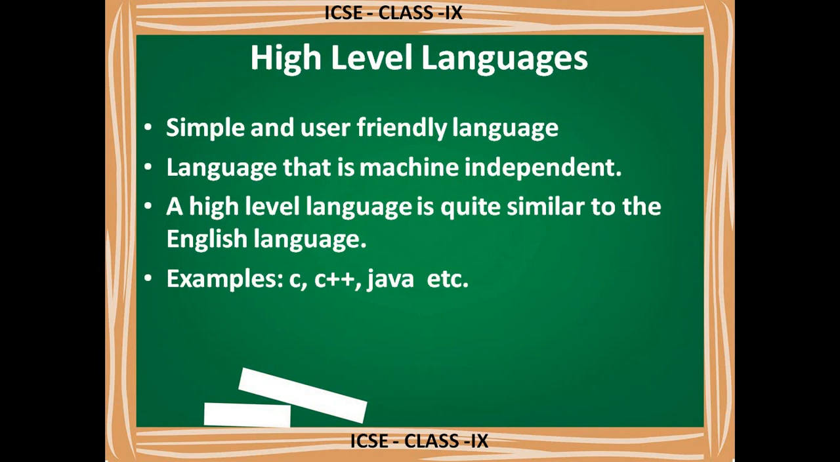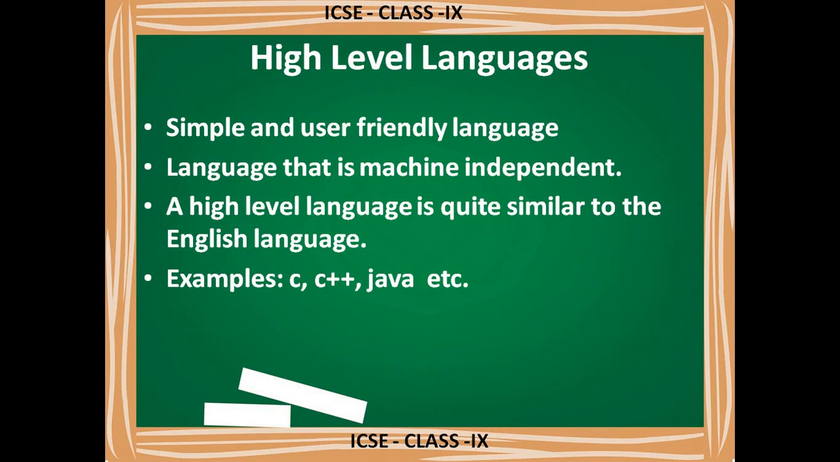Next comes high level language. The features of high level languages are given here: simple and user friendly. This high level language is simple to learn and very user friendly, meaning the user can write the instructions in his own English language. Afterwards, a compiler or interpreter converts that high level language to machine level language, and it is machine independent. So this is very important. This high level language is machine independent. It will not check the configuration of a system. You may be using any system, it doesn't matter. You write the code and you can execute it in any system, any computer.